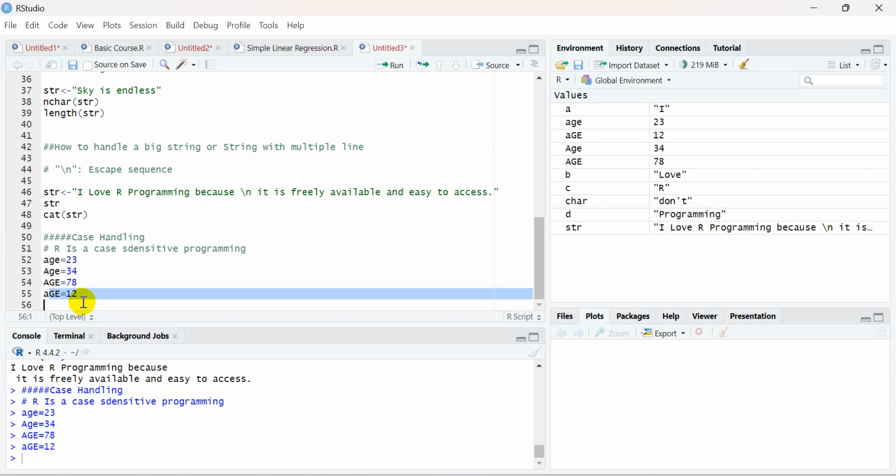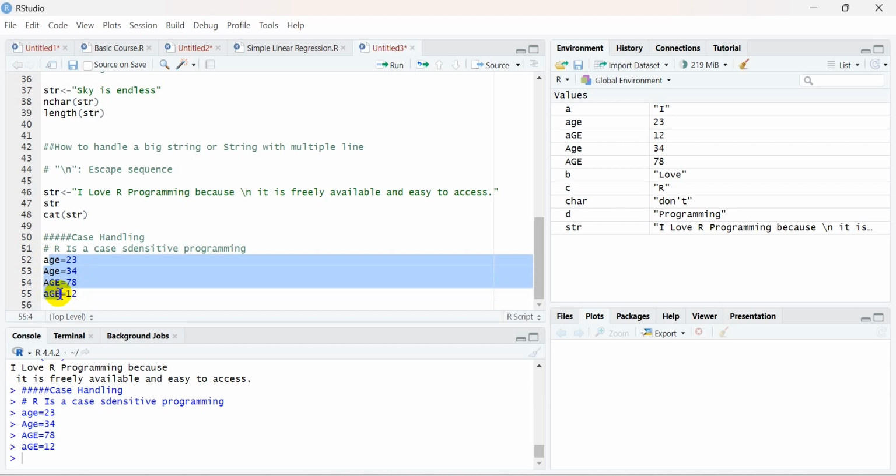Sometimes you may deal with programming languages which are not case sensitive. At that time all four variables you are seeing here are the same, and the language will not distinguish between them at all. But here in R, since R is a case sensitive programming language, these will be treated differently. So this is called case sensitivity.